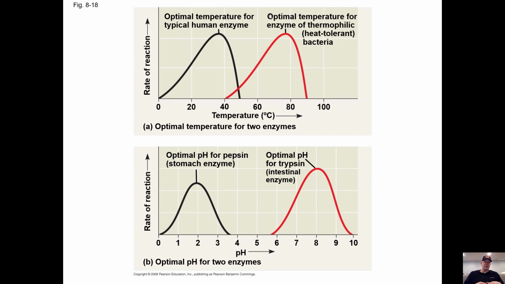If you change the pH too much, you're going to denature that protein and distort the active site. It's not going to work so well. And just as far as temperature goes, for us, our enzymes really work well at 37 degrees. But there's certain heat tolerant bacteria that live in geysers or whatever, and their optimal temperature for their enzymes might be around 80 centigrade, which is really, really hot.